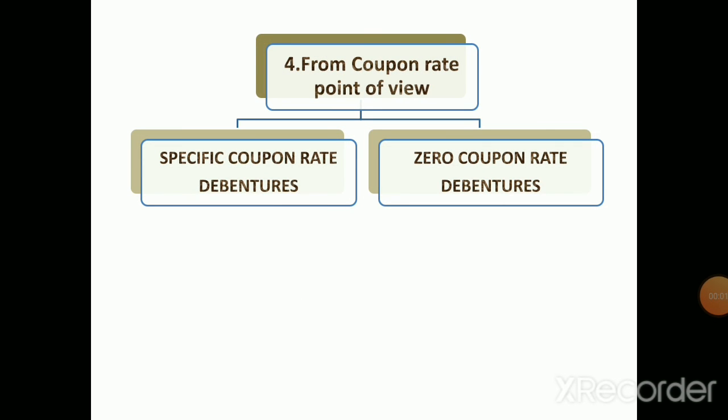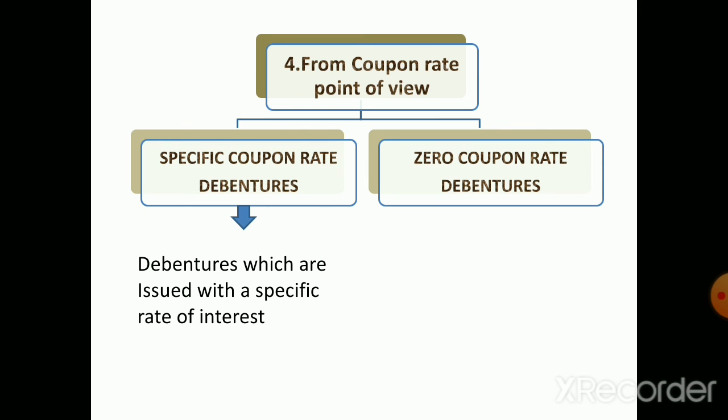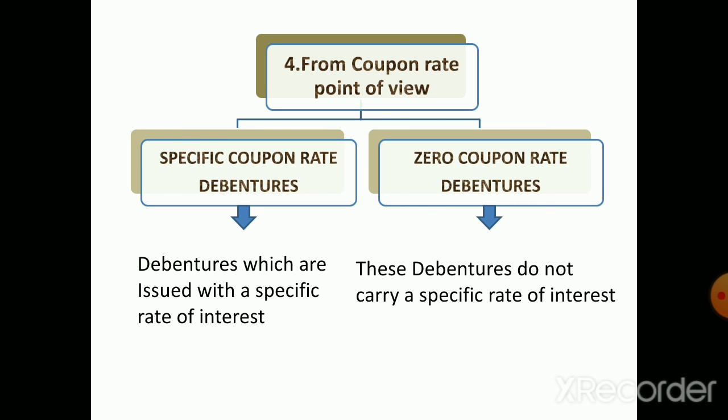Next factor is from the coupon rate point of view, and it includes specific coupon rate debentures and zero coupon rate debentures. Specific coupon rate debentures are the debentures which are issued with a specific rate of interest, and this specified rate of interest is known as coupon rate. The rate may either be fixed or floating, and the floating interest rate is usually tagged with the bank rate. Next is zero coupon rate debentures. These are the debentures which do not carry a specific rate of interest. And in order to compensate the investor, such debentures are issued at a discount.